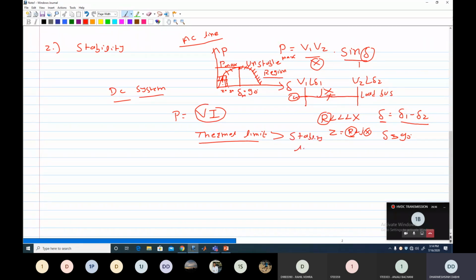Stability limit. So it means that through the DC line or the HVDC line, we can transmit the maximum amount of power. Clear? So this is another advantage of using the HVDC line, or we can say this is the limitation of the HVAC line. Now, third limitation we'll see.